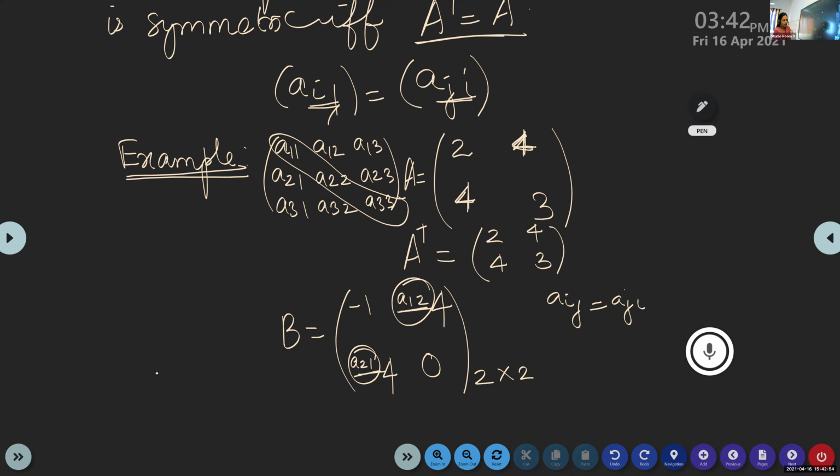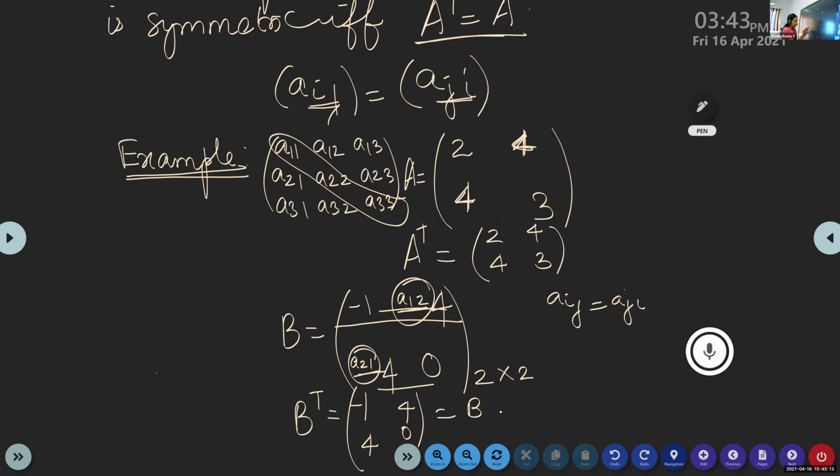Okay. Now check, what is B transpose? This first row will become the first column: 1, 4, minus 1, 4. Second row will become the second column. Is it the same as B?